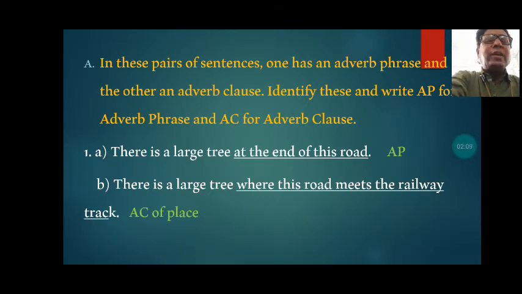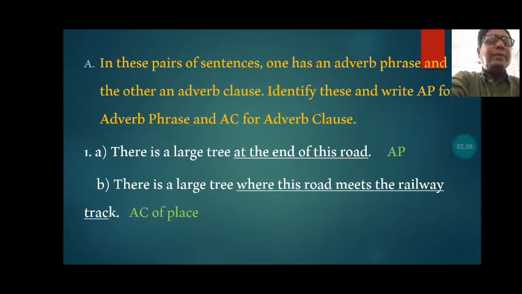Next is the second one, B: there is a large tree where this road meets the railway track. So in this part of the sentence, where this road meets the railway track, is an adverb clause, and that is an adverb clause of place. We have to mention here what kind of adverb clause, because clauses are also of different kinds.